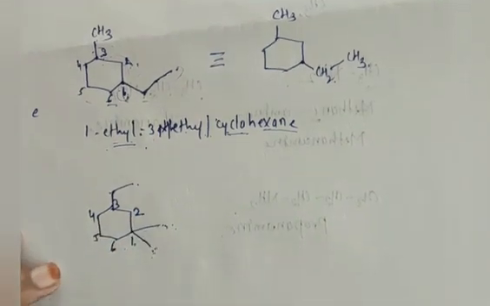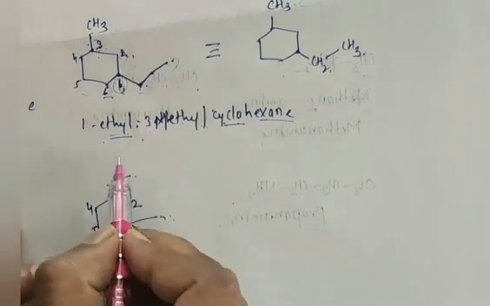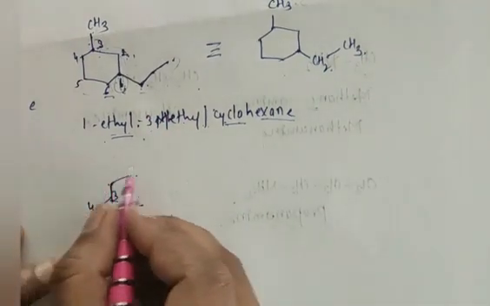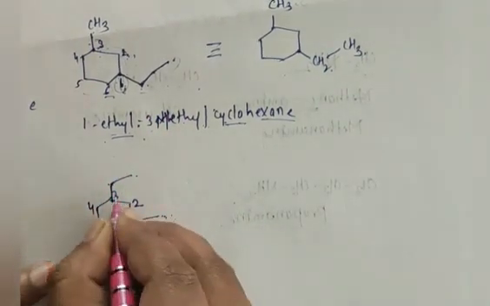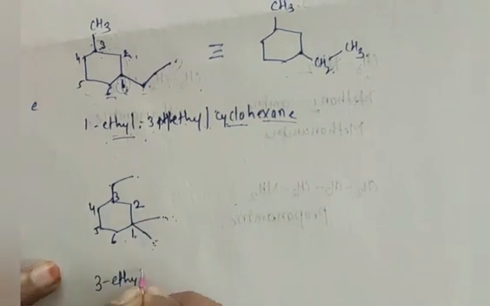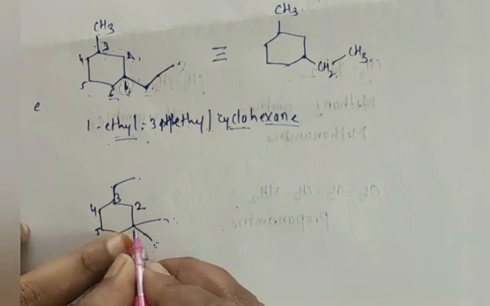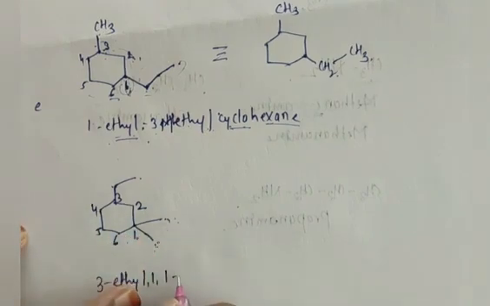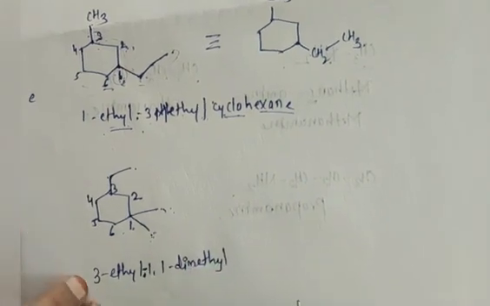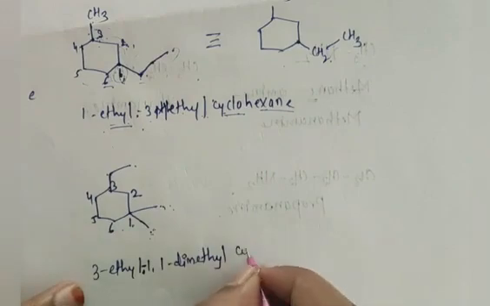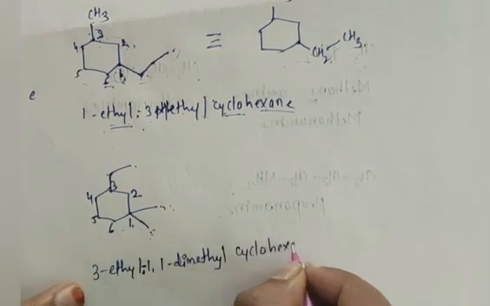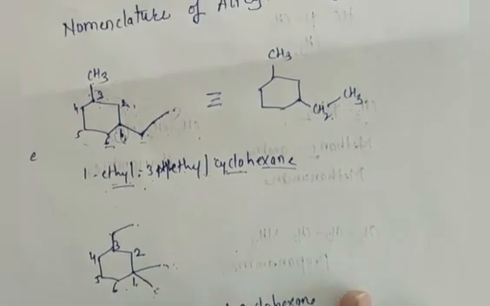But while naming you have to write ethyl first, because E comes first. So at the third position we have ethyl, 3 ethyl, 1 1, because at the same carbon we have 2 methyl groups, 1 1 dimethyl, cyclohexane.